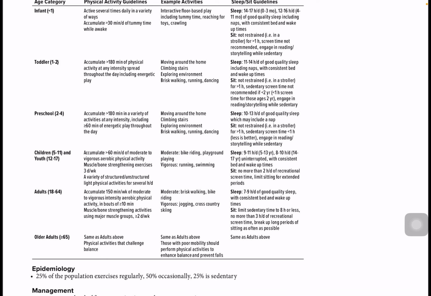The hours of sleep is reducing to 10 to 14 hours per day of good quality sleep, which may include a nap. Not restrained in a stroller for more than 1 hour. Sedentary screen time less than 1 hour. Less is better. Engage in reading and storytelling. So till 4 years of age, it should be ideally kept to less than 1 hour. Okay, it starts by 2 years of age, but should be kept to less than 1 hour till 4.